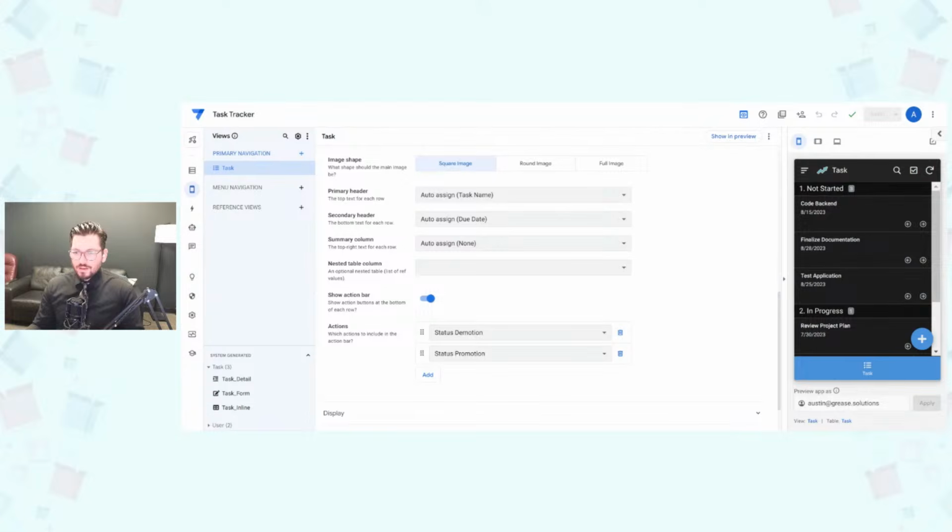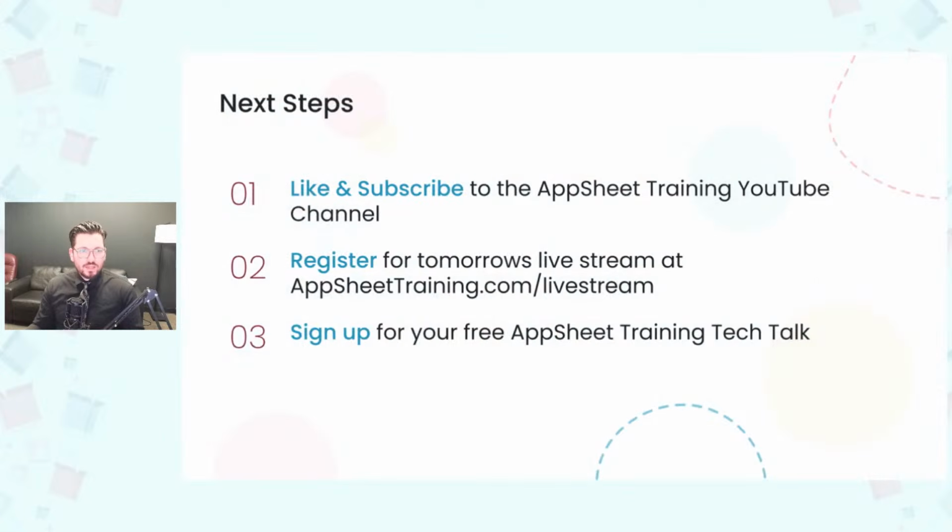That's what we want to see AppSheet being used for, to really get the most value out of this platform.